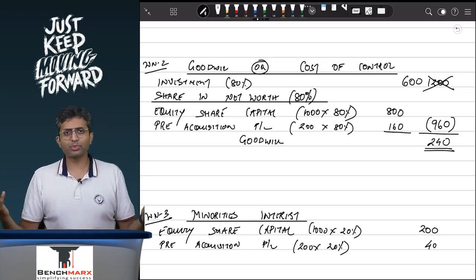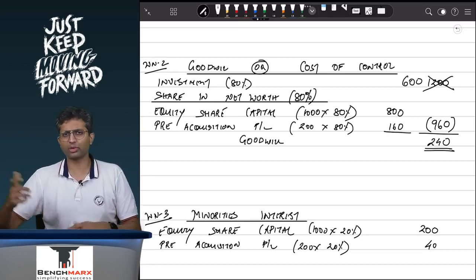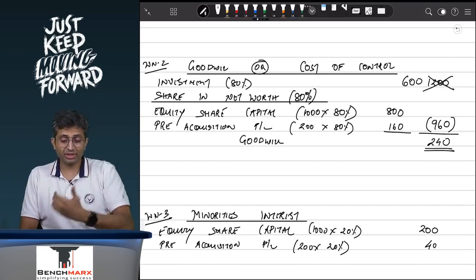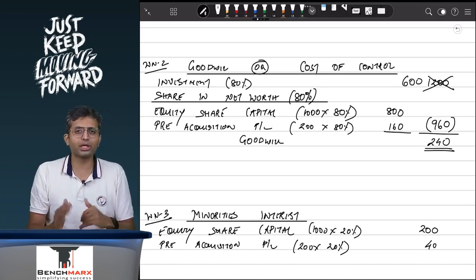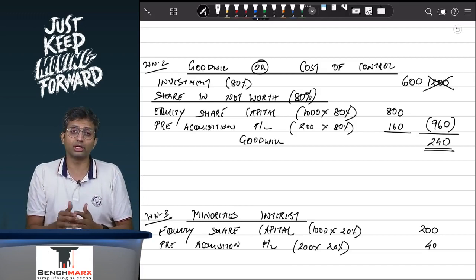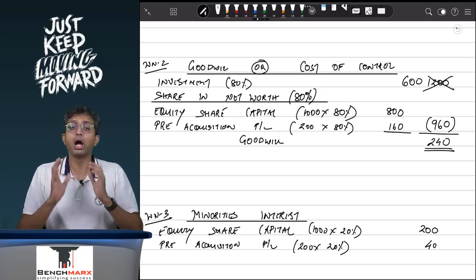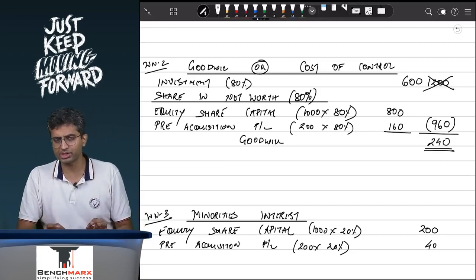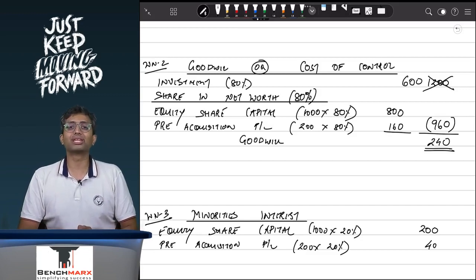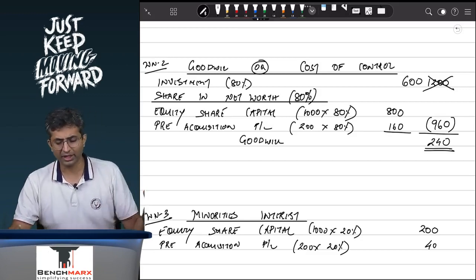Till now, every profit that you see is on sale. You sell inventory, you earn a profit. You sell fixed assets, you earn a profit. You take it to the profit and loss account. However, this is a profit on purchase. You are purchasing something and you are paying a lower amount. Typically, profit on purchases are not recorded here. They will have to be recorded in order to ensure that the double entry system of accounting ties up. However, these are profits on purchases, and as a result, since they are profits on purchases, they are treated to be capital profits, and hence they should be taken as a part of capital reserve. They should not be taken to the profit and loss account. In fact, they will be in the capital reserve.